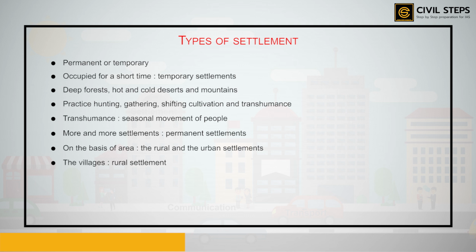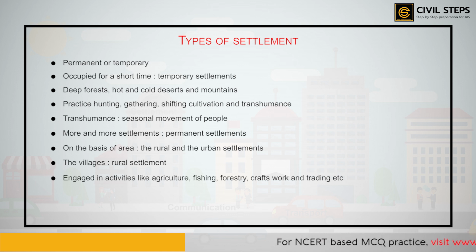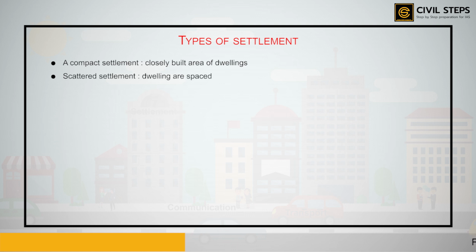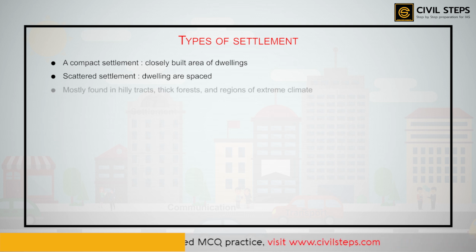The villages are the rural settlements where people are engaged in activities like agriculture, fishing, forestry, craft work, trading, etc. The rural settlements can be compact or scattered. A compact settlement is a closely built area of dwellings wherever flat land is available. Whereas in a scattered settlement, dwellings are spaced over an extensive area. This type of settlement is mostly found in the hilly tracts, thick forests, and the regions of extreme climate.